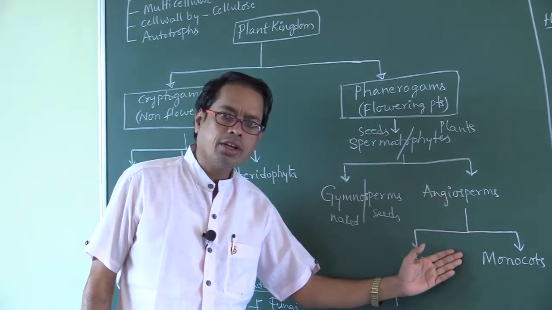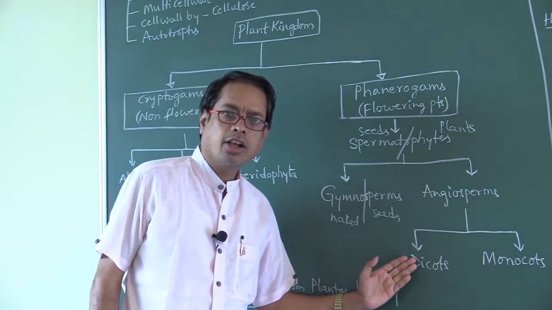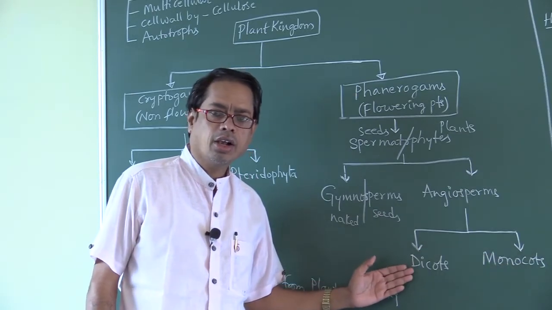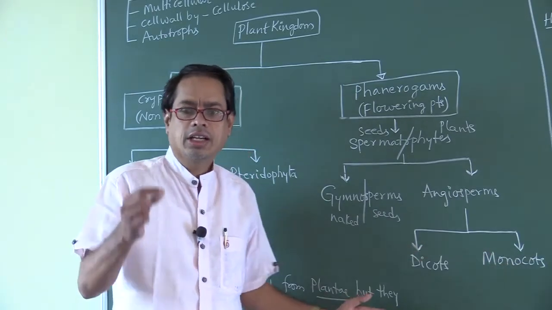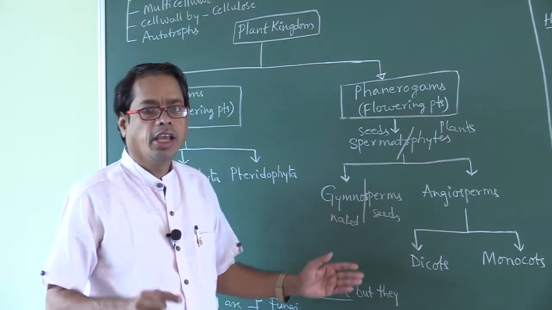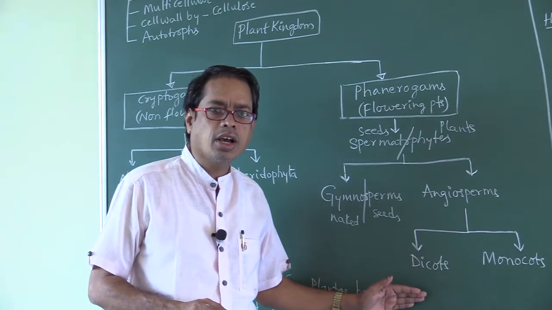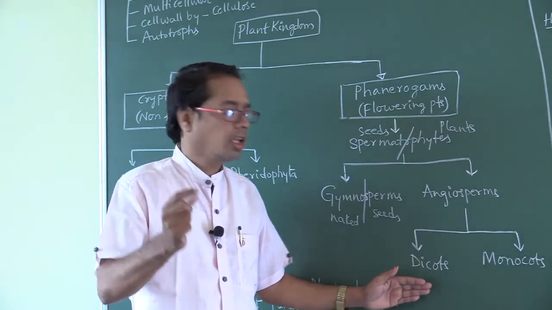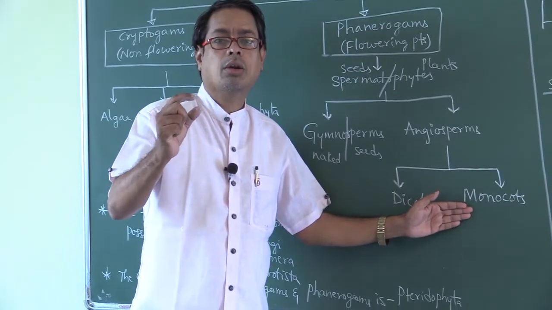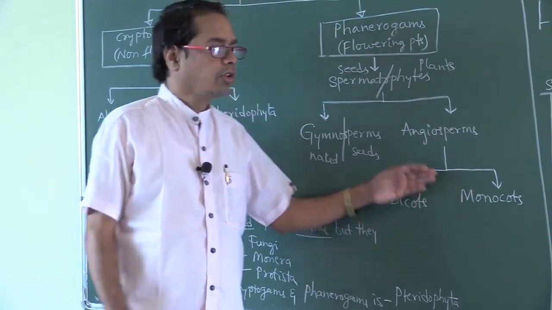Angiosperms are again divided into two groups: dicotyledonae and monocotyledonae, or simply dicots and monocots. Di means two, cots means cotyledons. A seed with two cotyledons is called dicotyledonae. A seed with one cotyledon is called monocot or monocotyledonae.